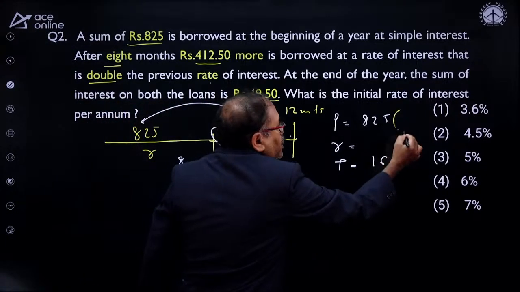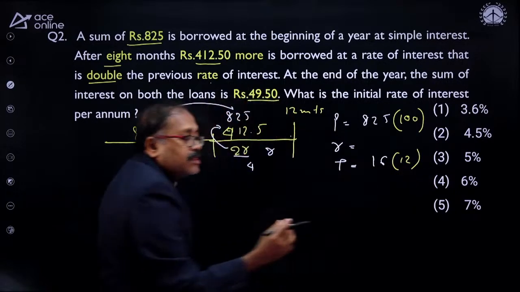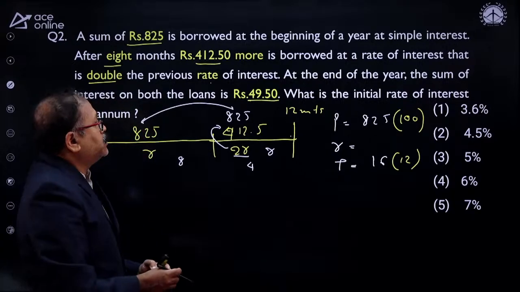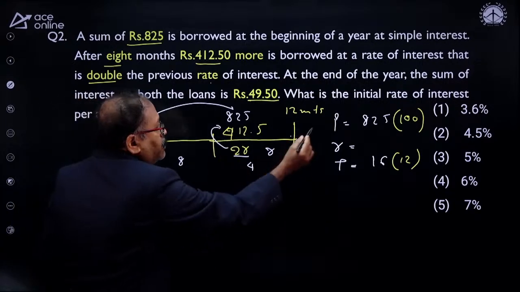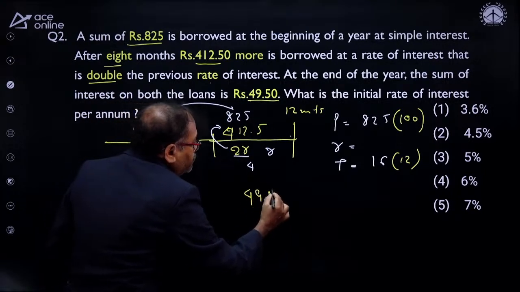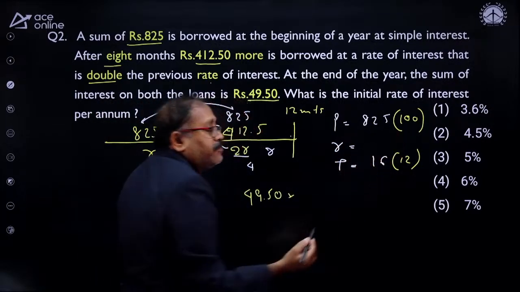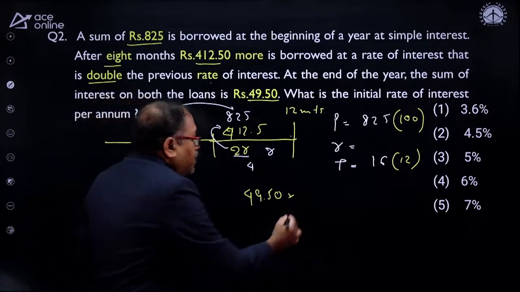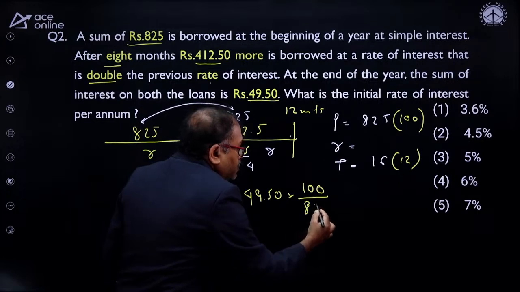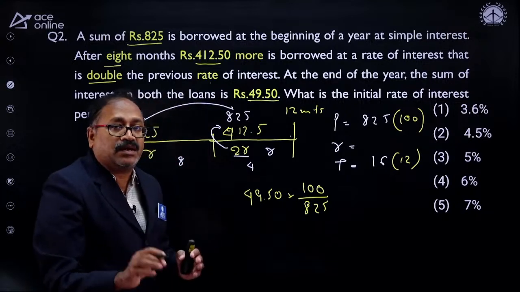It's a wonderful question. I need to find out the interest over 100 for how many months? 12 months, and that will give us the rate of interest. Then how do I do this? I will take the interest, that is 49.50, into 100 by 825, because this is the interest over 825, whereas I need to find out the interest on 100. That's a very beautiful concept we are going to learn. That was the art of handling the question here.